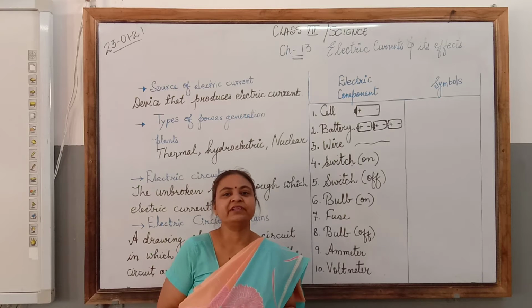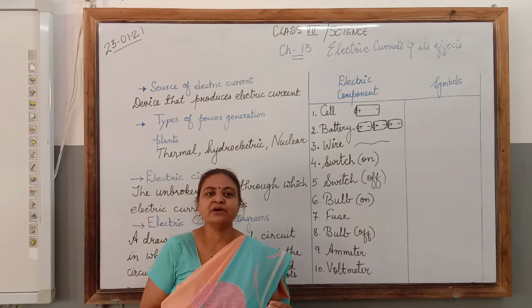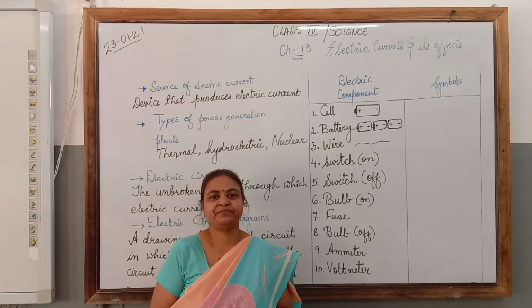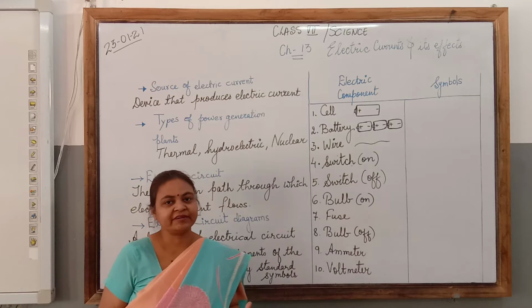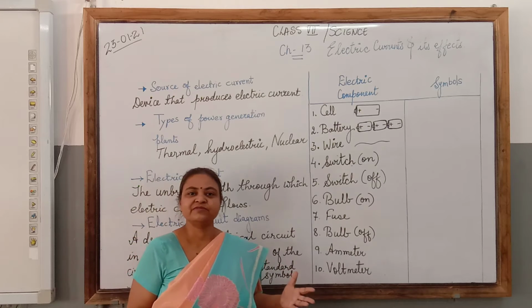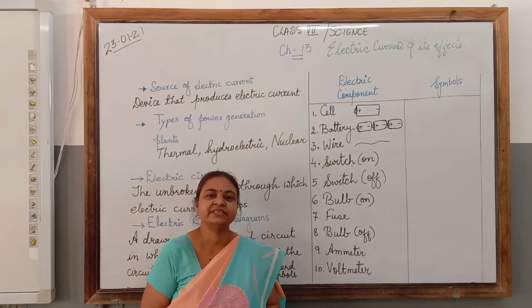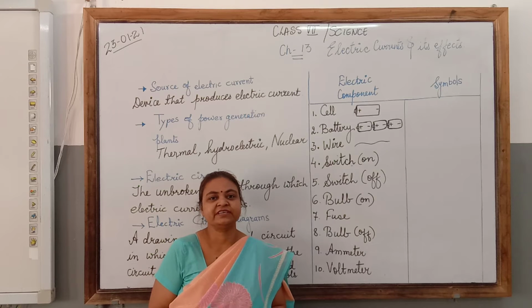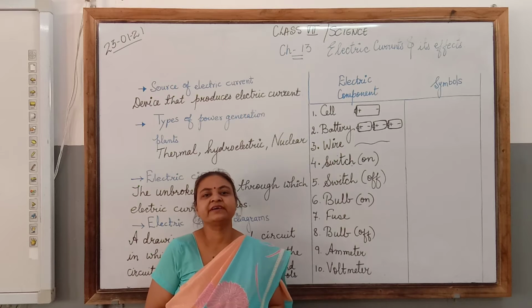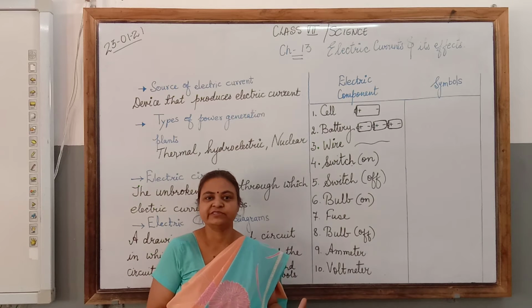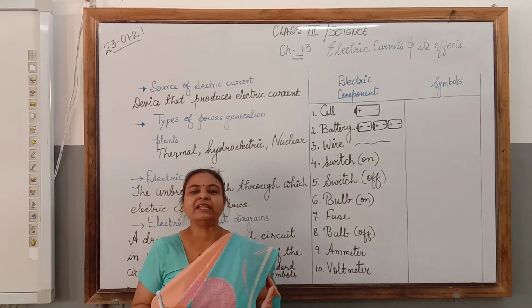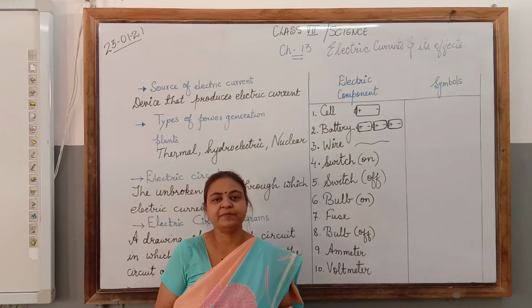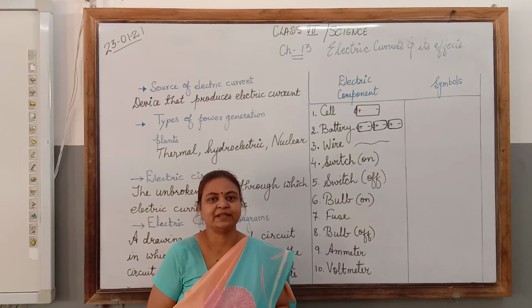Imagine a day without electricity. You won't be able to do your work properly. So in this chapter we are going to learn more about electricity, because last year also we have studied some of the effects of electricity, basics of electricity, what is a circuit and what are the components of electric circuit. Then we have also studied about the construction and working of electric bulb and dry cell.